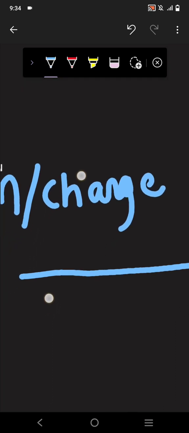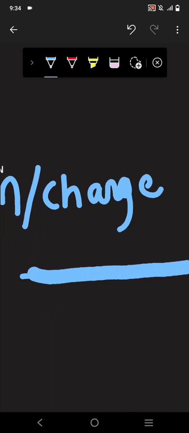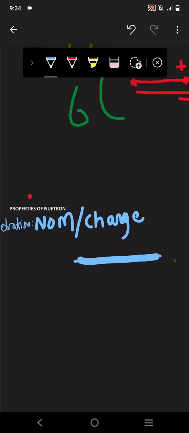Neutron is light, but the lightest particle is the electron, you need to remember that. But due to having no charge, it goes straight, it does not get stuck, it does not deflect. The penetration power of the neutron is very high.